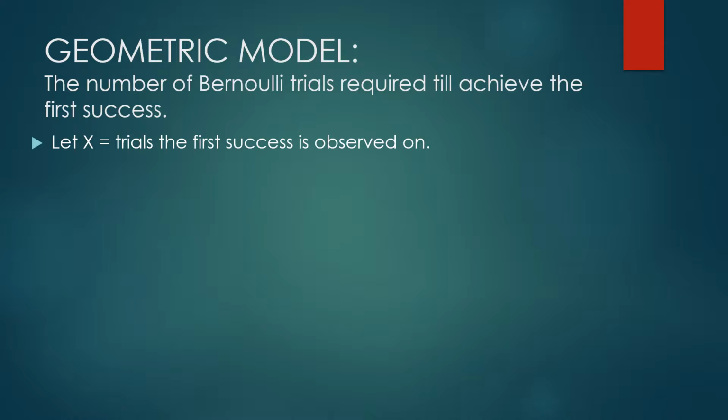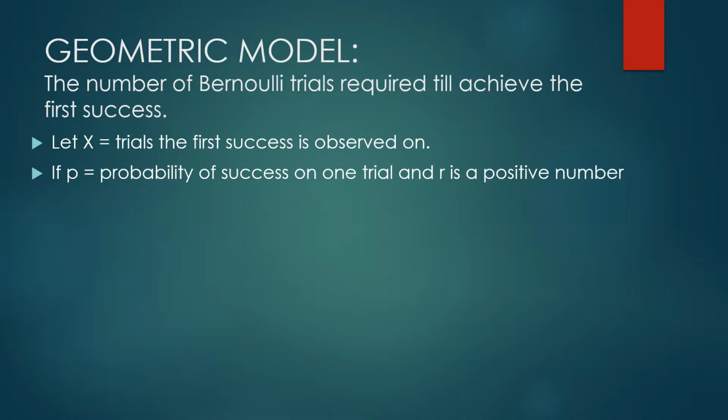That would be 10 as our X. So let's take a look at this. Our little p is going to be the probability of succeeding on one try. And then R is a positive number. This is just a placeholder for things like the stuff I just described, where I was like, oh, the third time I win, my X is 3, and the 10th time I win, the X is 10. So just think of R as a placeholder for the counting of when this happens.